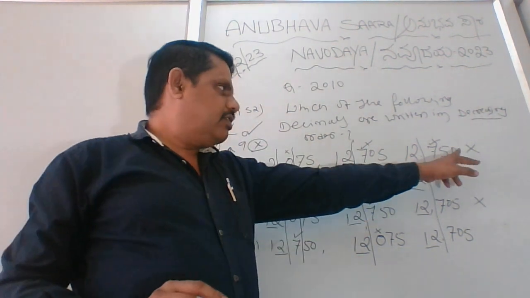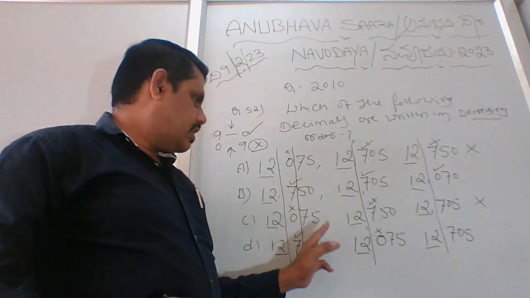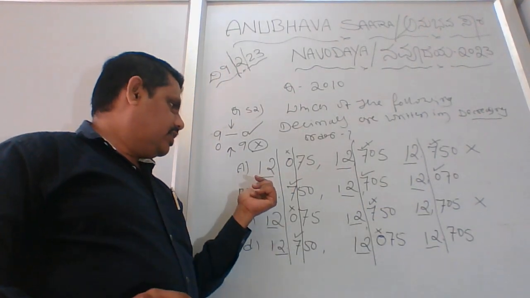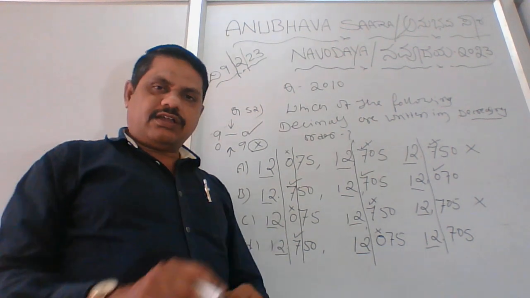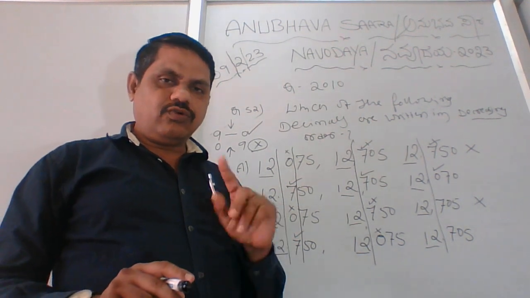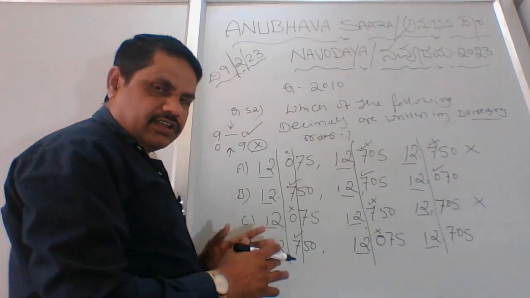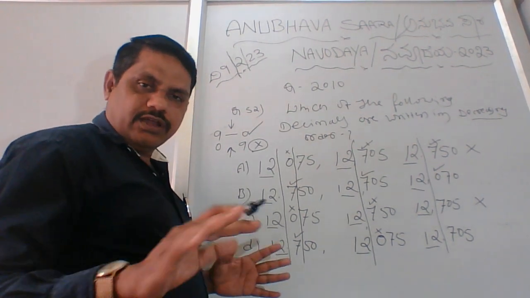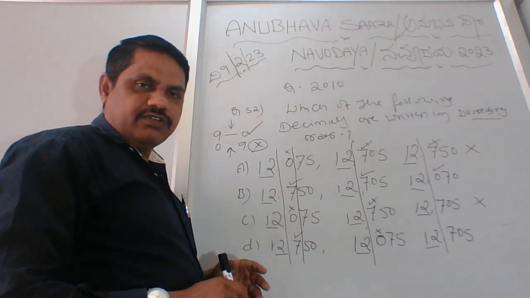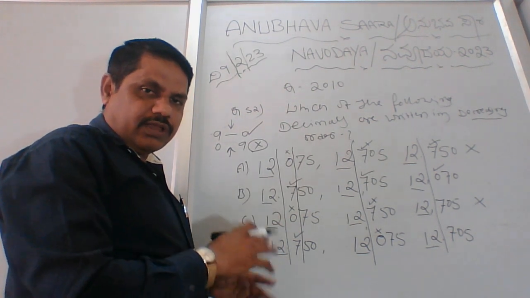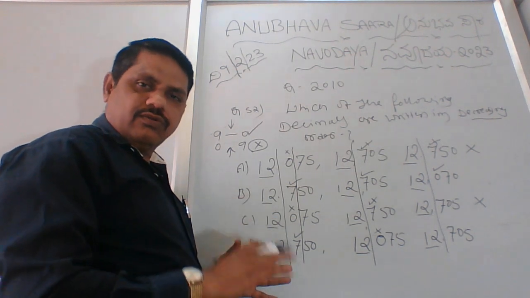That means option A is wrong, option C is wrong. Now we have to find out in B and D which one is correct. Now the challenge is how to find out the right option. Clear? If you understand this clearly, then you may not be taking much time in the examination because it won't take much time. Clear? So that's what I am explaining to you very slowly.